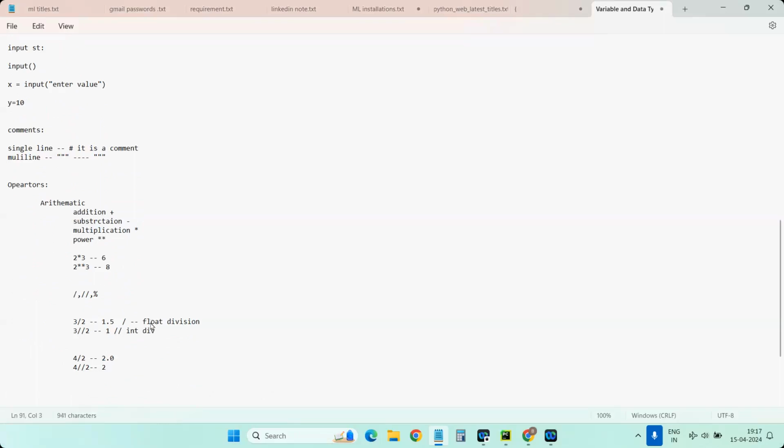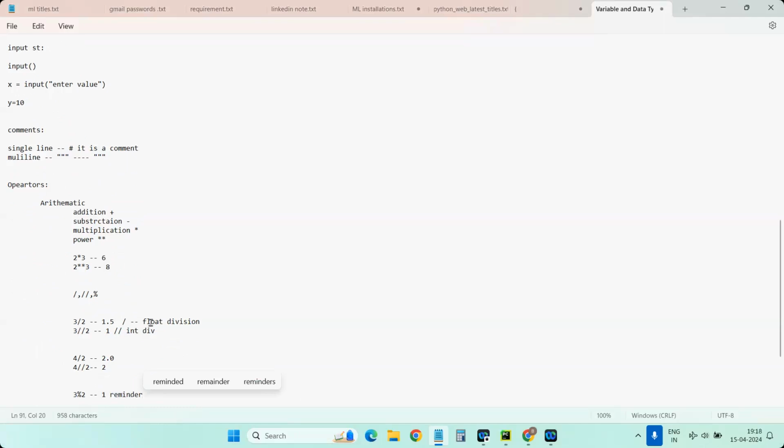The last one, percentage, gives the remainder. For example, 3 percentage 2. When we divide 3 by 2, what is the remainder? It will be 1, right? So the remainder comes as part of percentage. These are the basic 6 operators of arithmetic. They are used in arithmetic operations like division, multiplication, and subtraction. Wherever you require, you can use that operator and work with your code. Okay, so those are the arithmetic operators.